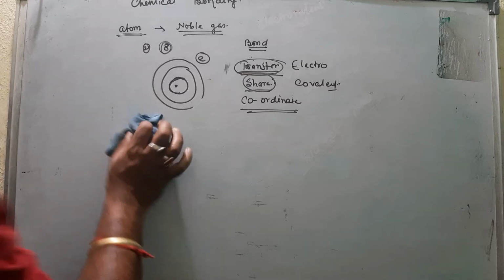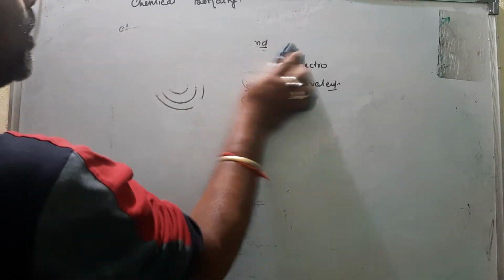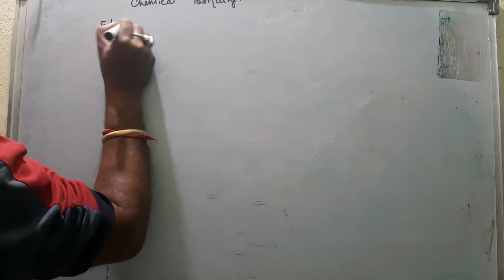So first we discuss electrovalent bond, and all of you class 10 students are familiar with this very easy concept, electrovalent bond.